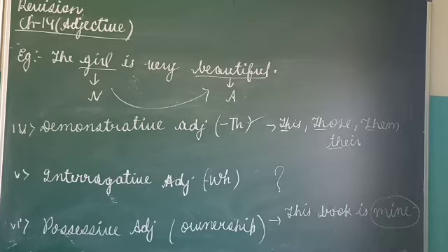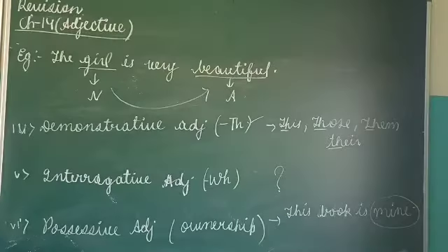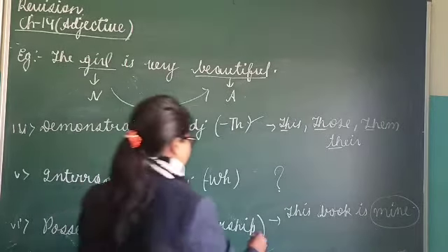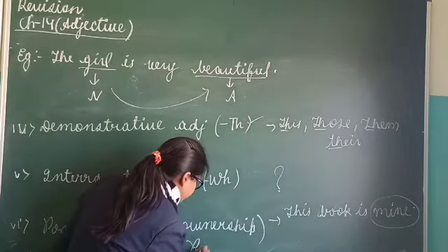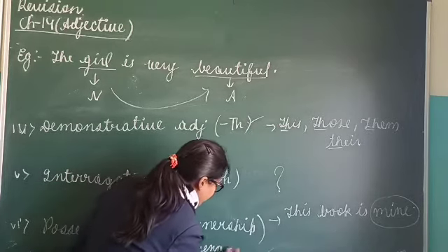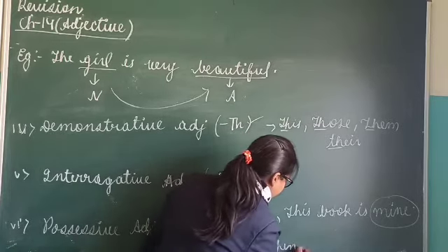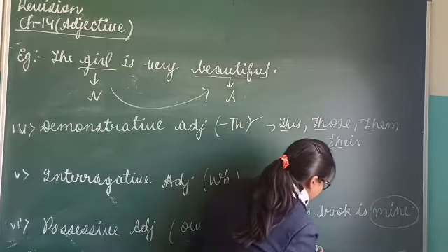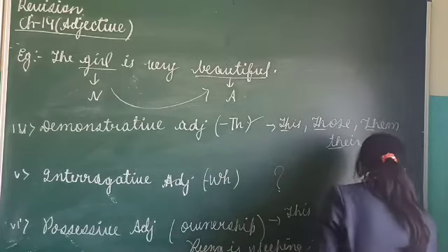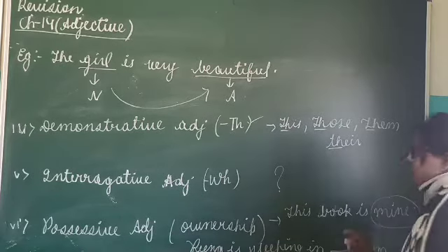So you see here, for example, I'll write here: Reena is sleeping in dash room. Now you have to fill this with a possessive adjective.